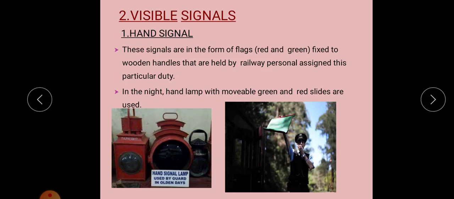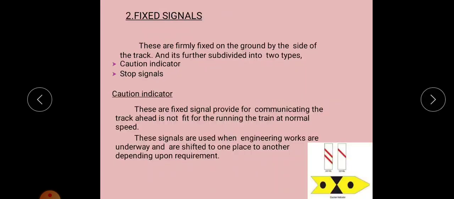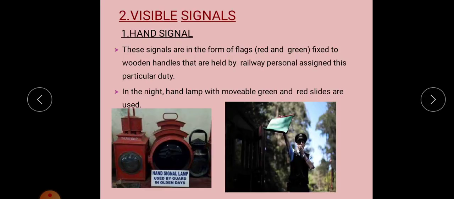And at night, a hand lamp with movable green and red slides is used. That is, at night, flags cannot be used because they will not be visible. So at night we use a lamp, which has movable green and red slides to indicate proceed and stop. This is controlled by some person, operated at night, and also held in hand, so it is known as a hand signal.